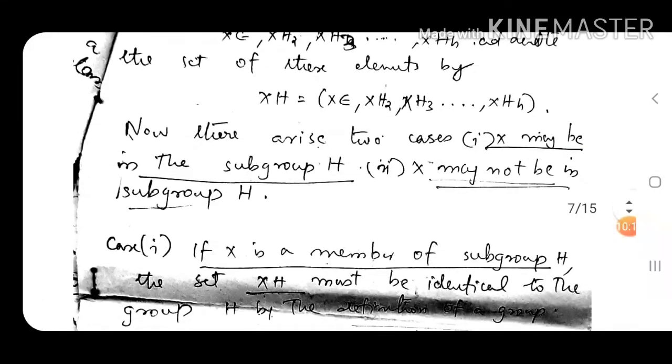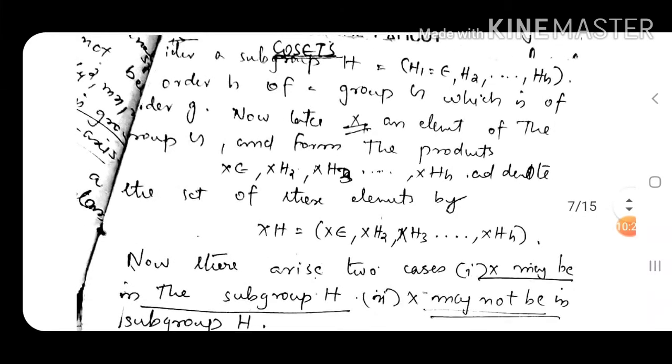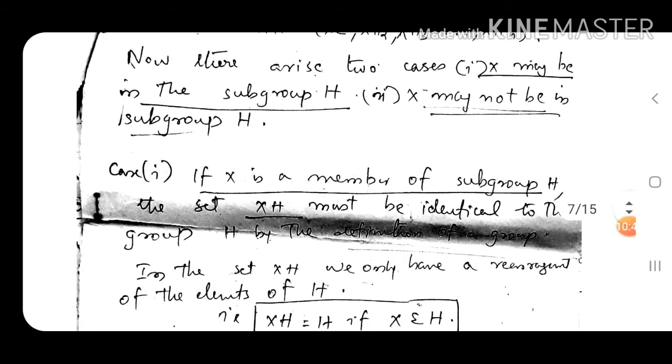Now there arise two cases. x may be in the subgroup H, or x may not be in the subgroup H. What is x? x is an element that is taken from the big group G. So when we choose an element from big group G, that may be an element belonging to the subgroup H or not belonging to the subgroup H.